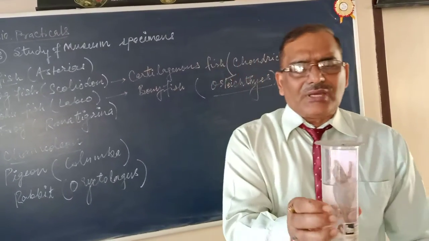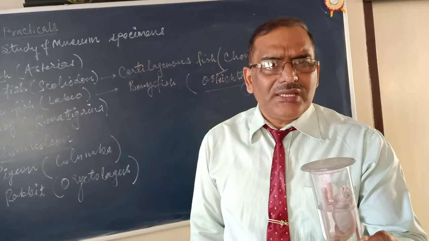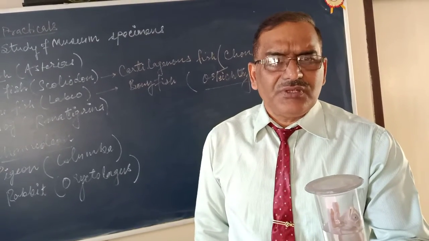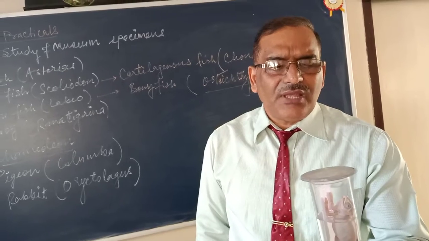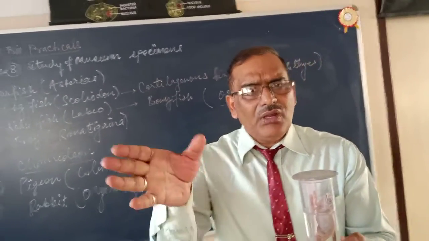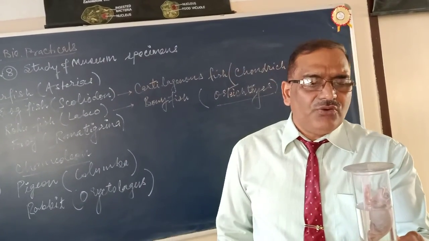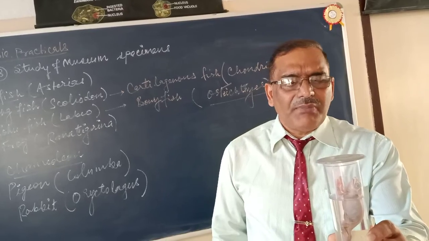Okay, so the chameleon can rotate the eye by 180 degrees. अपने आई को 180 डिग्री से रोटेट कर सकता है, ये 360 से रोटेट कर सकता है आई को. And at the same time, with one eye they can see forward, and with another eye they can see backward. So these are the unique features of chameleon. Can change the color, hence the name chameleon.